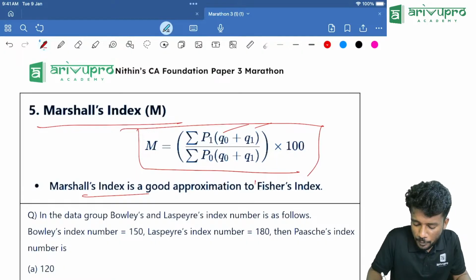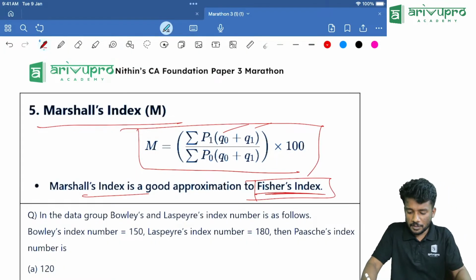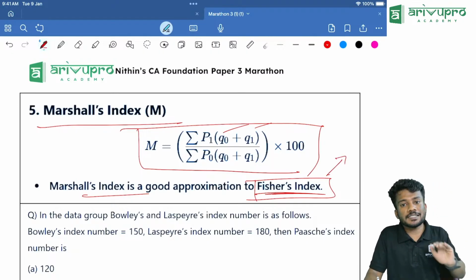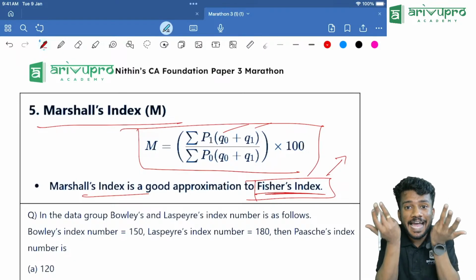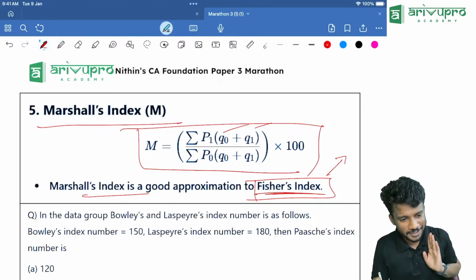Marshall's index is an approximation of what? Make a note of this. Fisher's index number. It can be a question in the future. Who knows? Marshall's index number can be a good approximation of what? They will ask like that. It is Fisher's index number.